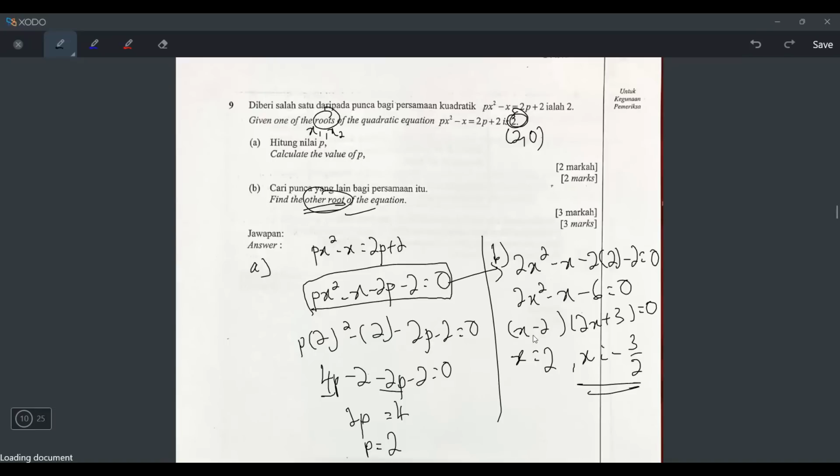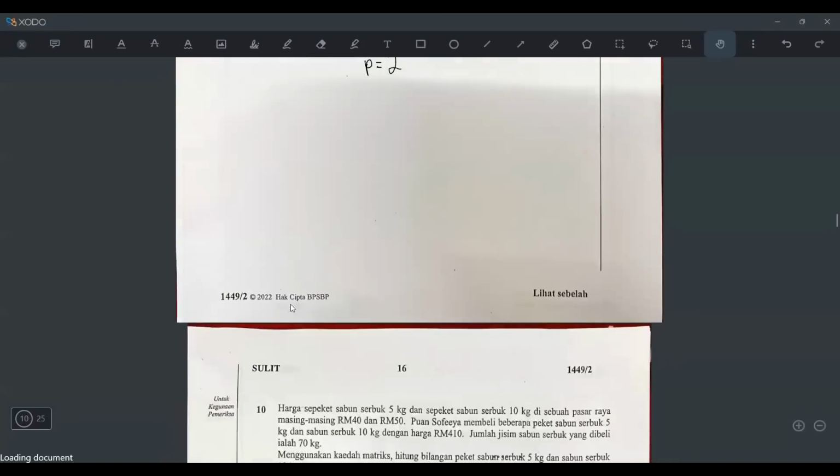Okay. Why is this not the answer? Because they already say find the value of the other root. The other root is the negative 3 over 2, because I already know one of the roots is 2. Okay, I want the other one. The other one. That's why.